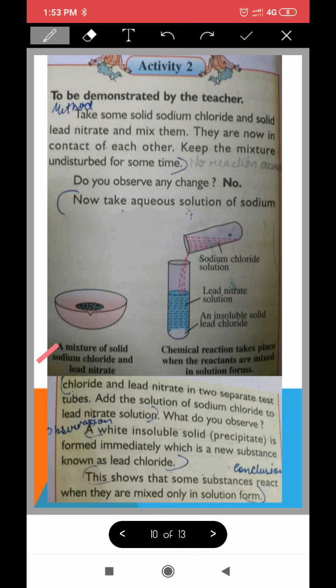Right. Now what we will do, we will make solutions of both of the solids. The solution of sodium chloride we made, and we also made a solution of lead nitrate. Then when we mixed both of these, what happened? A white precipitate. See, can you see the precipitate? White colored precipitate of lead chloride is formed. Okay. So here we can say from the formation of precipitate that a chemical reaction has taken place. A white insoluble solid precipitate is immediately formed, and that is lead chloride.